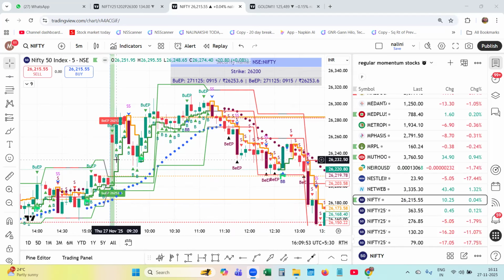Both the EPs are triggered because there will be BTST trades, foreign investors' and DIIs' outflow, and retailers' money. So both call options and put options will be triggered with high volume. That's why EP will give you one level. It gave us 26,253 in the opening bell this morning. This is the EP option on underlying.